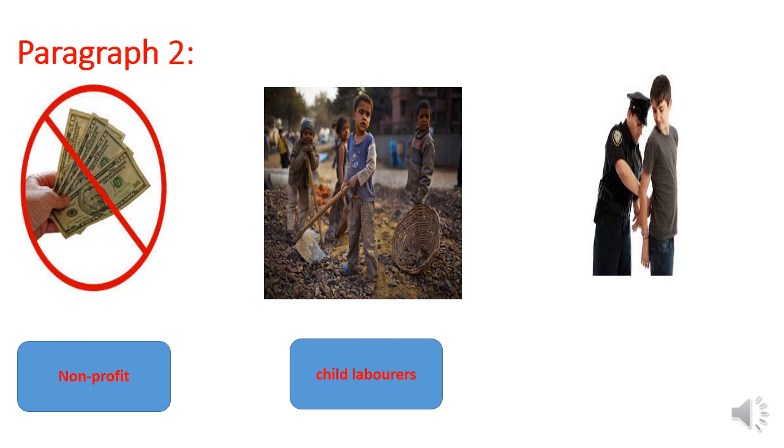So these are children that were forced to do some jobs that involve hard physical work, children who do hard labor. Okay, and the last one is what we call juvenile delinquents. So what do you mean juvenile delinquents? In Arabic we say juvenile delinquency. Okay, minors. So these are young people who are not yet adults and who commit some criminal acts.